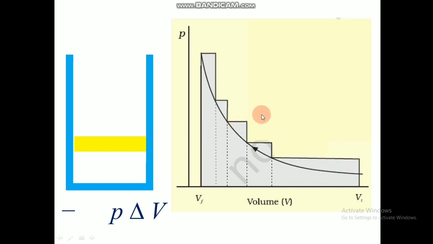The total work is equal to the sum of individual works done in each step. Hence we can write this equation with a summation sign: negative sum of P delta V of individual works done in each of the steps. That is the equation for the step-by-step procedure, or step-by-step work done.